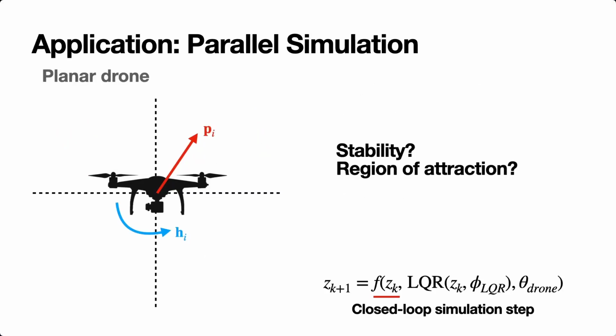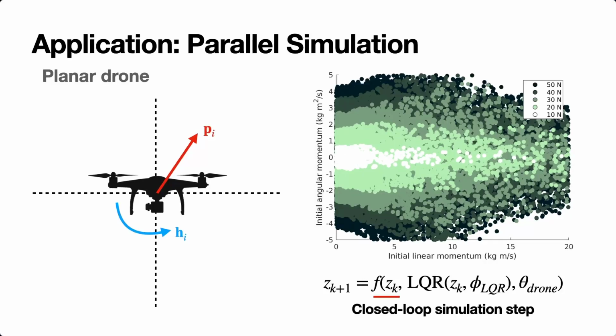Now, suppose we have some nicely tuned controller that we want to characterize. Specifically, let's say we're curious how well it can handle disturbances and from what states it can recover. With CusADi, we can evaluate our function for tens of thousands of quadcopters and forward simulate our system to see how it performs. We simply need to initialize z0 to a wide range of angular and linear velocities. When we roll out these samples, we can easily visualize the region of attraction for our controller and approximate it with some convex hull. While this example is trivial, we can imagine doing the same for a whole body controller for a legged robot and estimating when it is able to stabilize and when it needs to take another step.